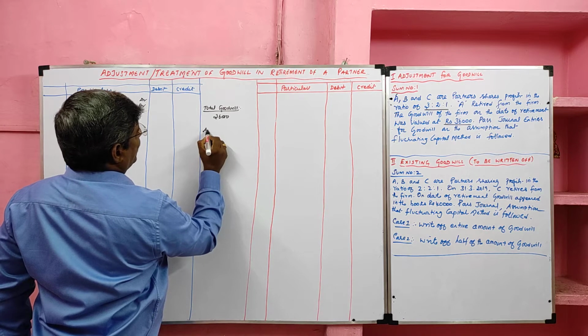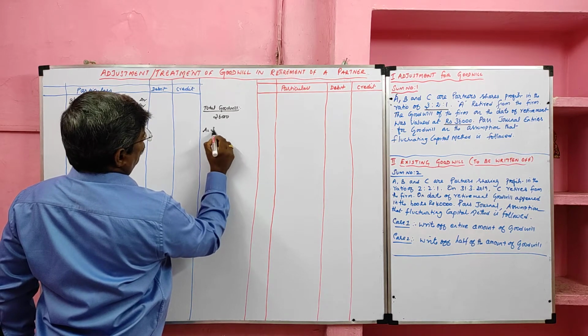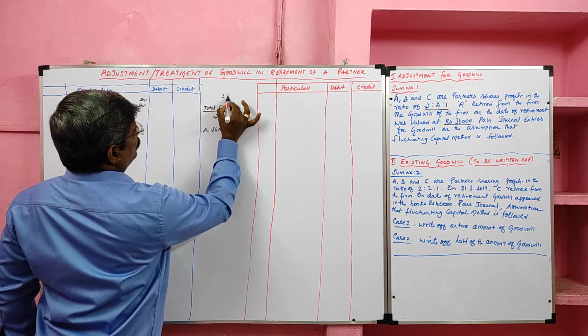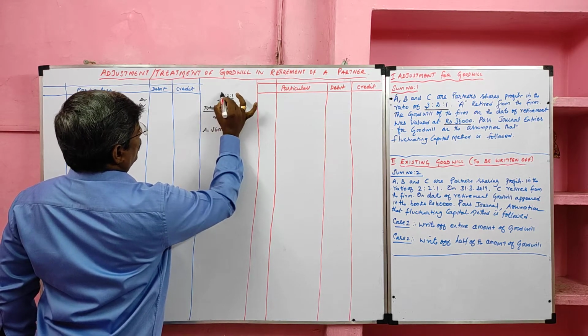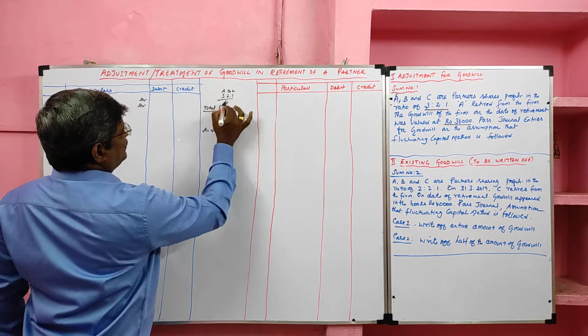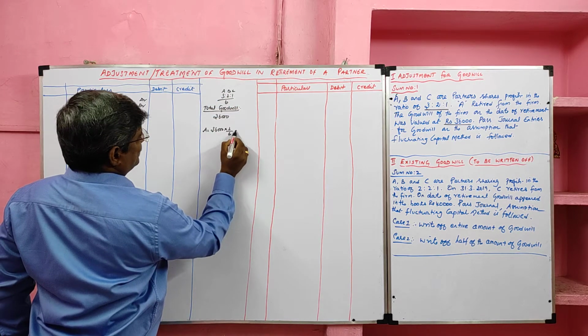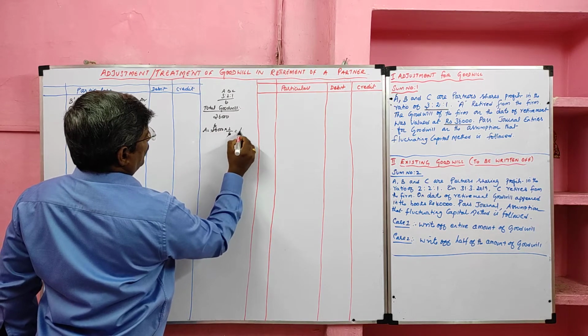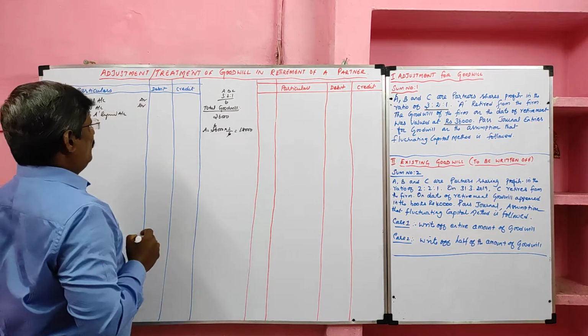We have to find A's share of goodwill. So total 36,000, old profit sharing ratio 3:2:1. So A, B, C. A's share of goodwill is 3/6. So A's share of goodwill is 18,000.